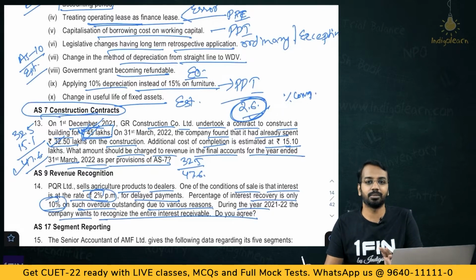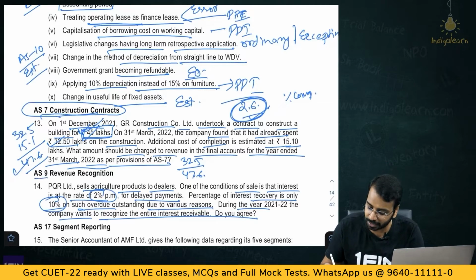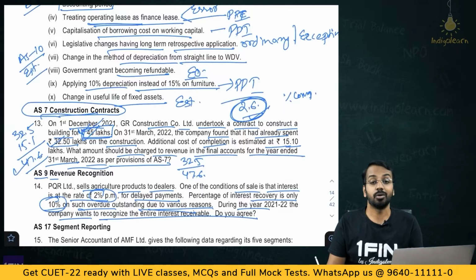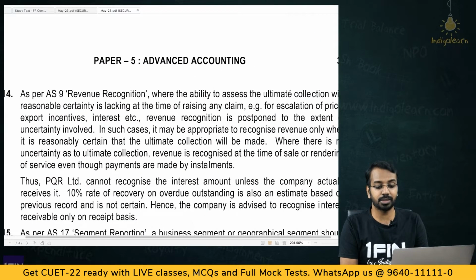If there is a doubt in collectibility, then you will defer the recognition part, right? So, as far as AS9 is concerned, here because the collectability is doubtful, you will account for the interest only when it is received. As per AS9 revenue recognition, where the ability to assess the ultimate collection with reasonable certainty